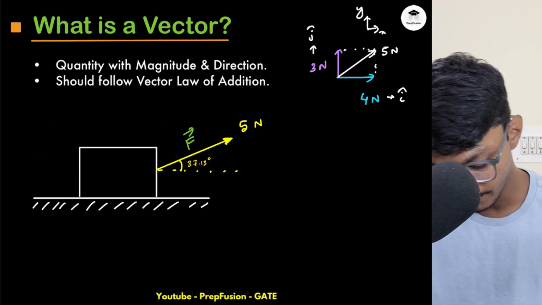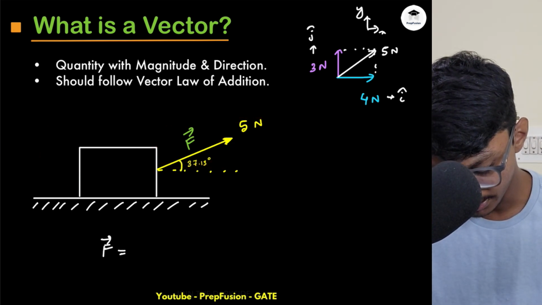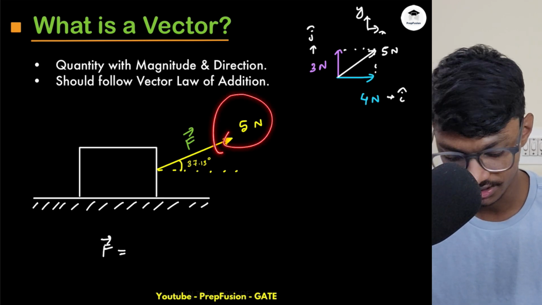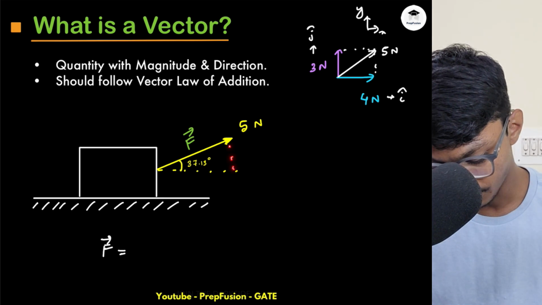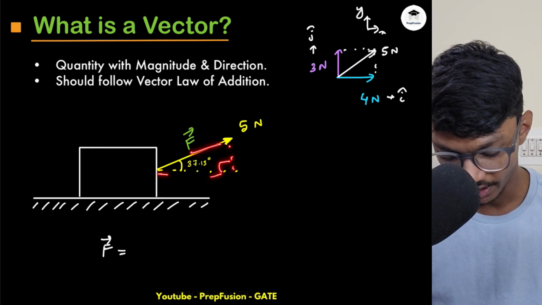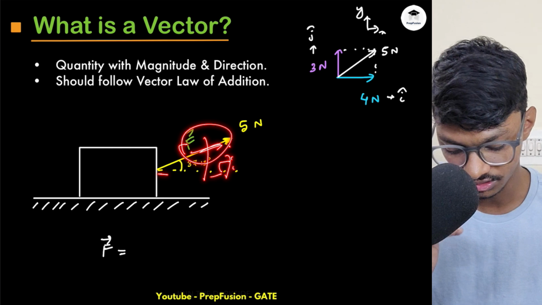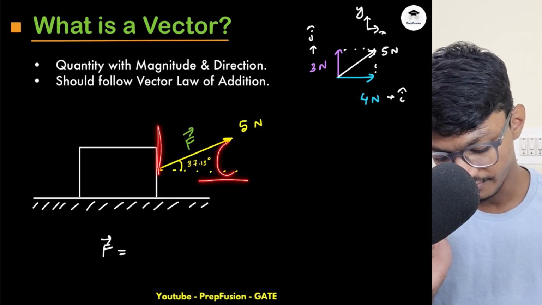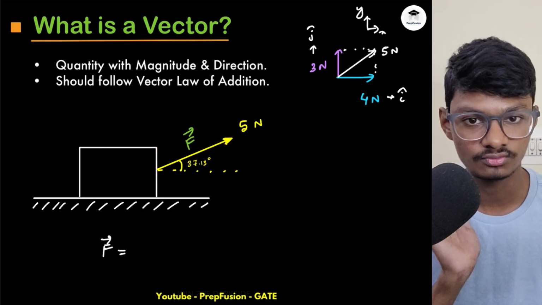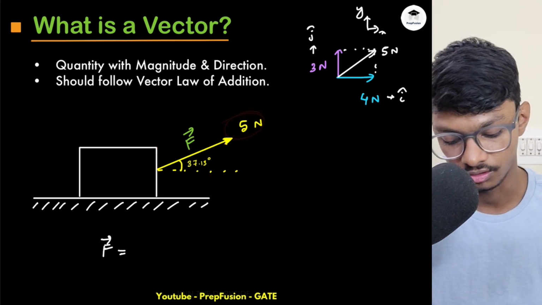How can I write my force vector? I can break this down into two components, x axis and y axis. Basically this is like a triangle, and this is 90 degrees. So 5 cos theta is the length of this side, and its direction is i cap, the x axis, and 5 sin theta, whose direction is the y axis, and the magnitude we already know is 5.